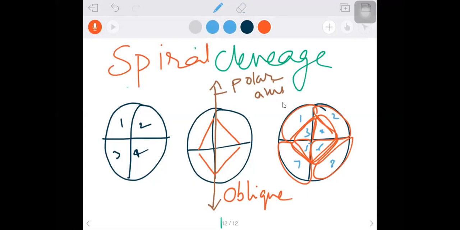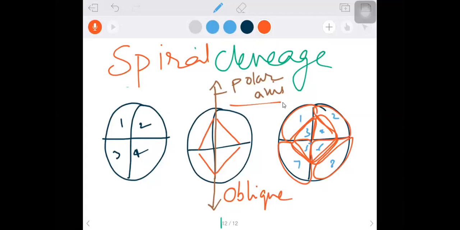Okay, what is spiral cleavage? During the division, if the cleavage patterns are oblique to the polar axis of the embryo, please take a screenshot of this, otherwise you will find some problem while writing, while listening.